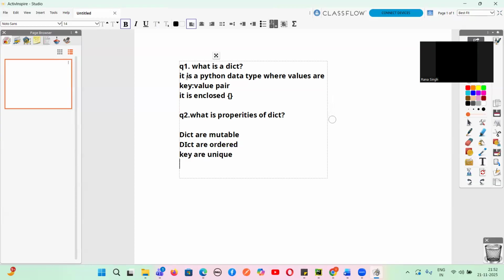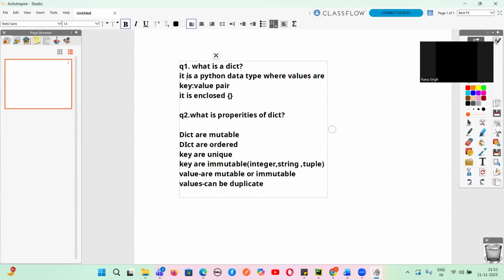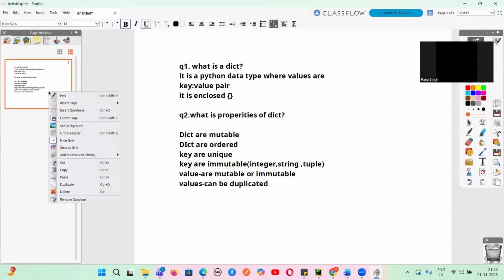Then what about the keys? One more thing: keys are immutable. What are immutable? Integer, string, tuple. Yes or no, guys? Now tell me about values. Values are mutable or immutable, anything; we can write any data type. Values can be duplicated. Yes or no, guys? This is the definition of a dictionary.